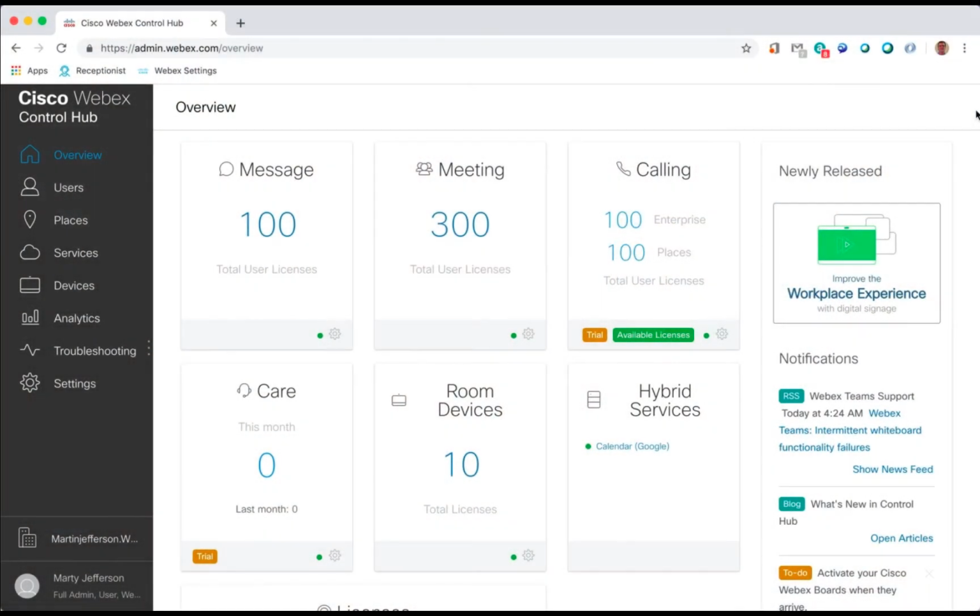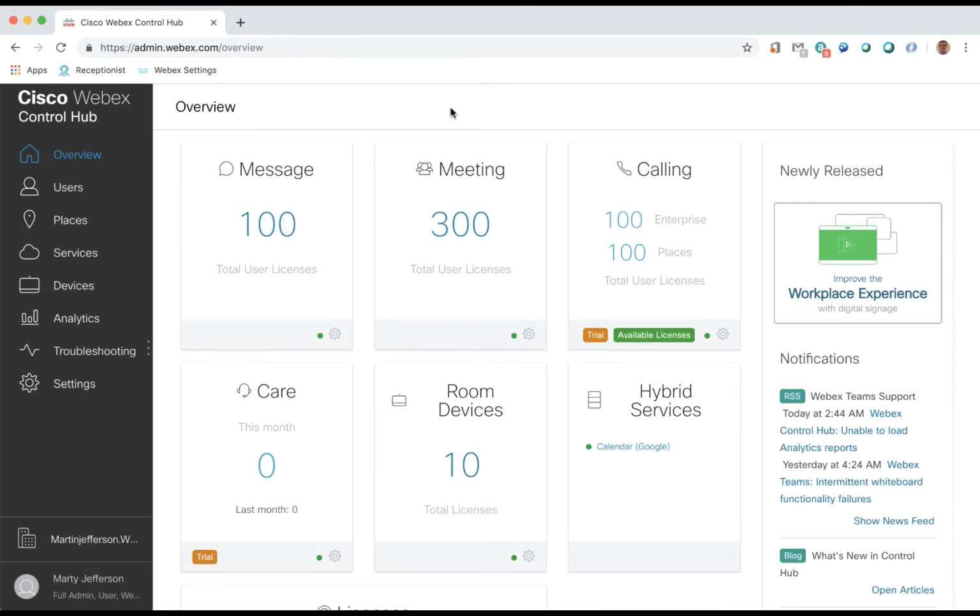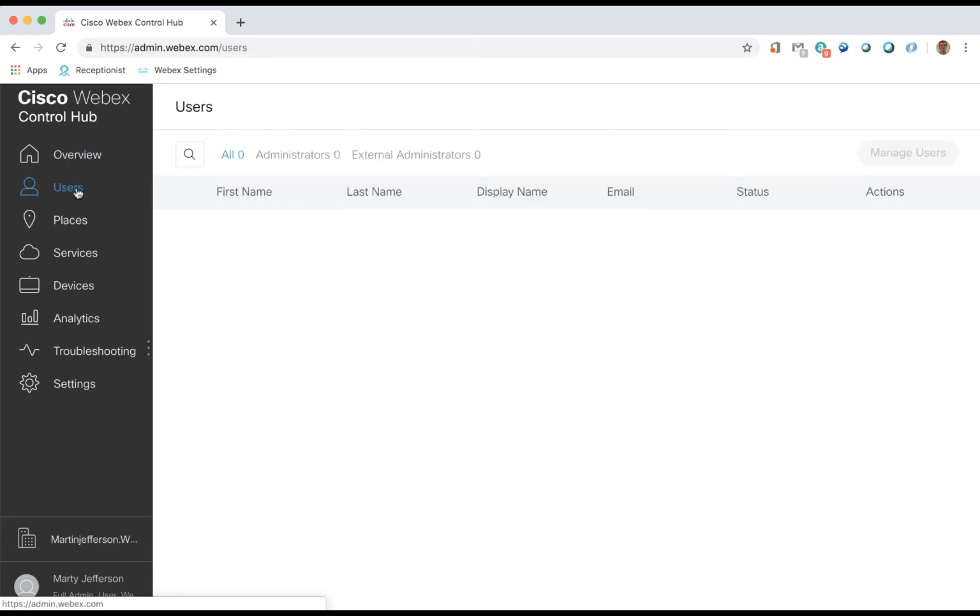Now we will take a look at the monitoring feature. The monitoring feature allows users to monitor the state of other users' lines from their phone. This is commonly known as busy lamp field. The monitoring feature is configured by going to the Users section and clicking on the user you want to configure monitoring for.